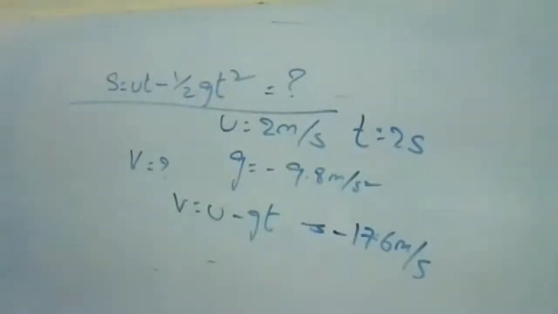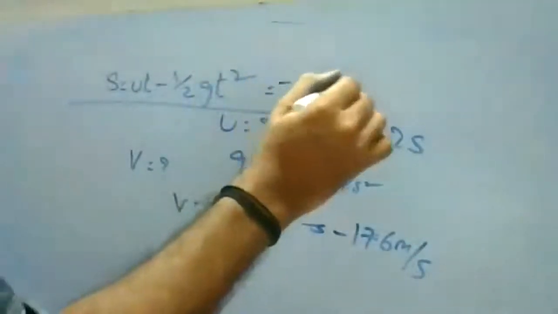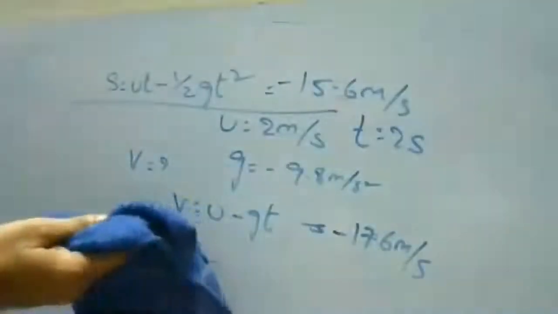Yes, ma'am. It is minus 15.6 meter per second. Okay, but it is not the final answer actually. How far is it below the helicopter? That is the question actually. Okay, so if you're done, I'll erase it.